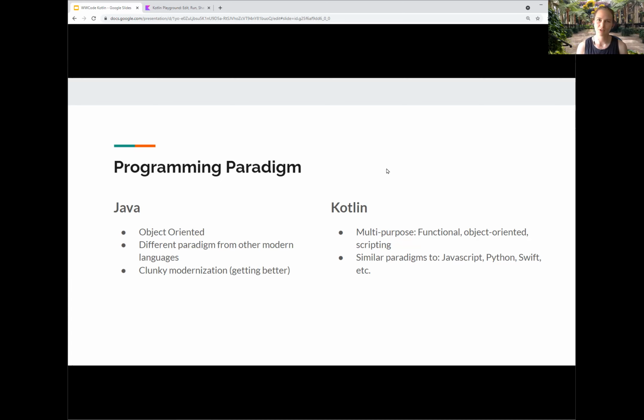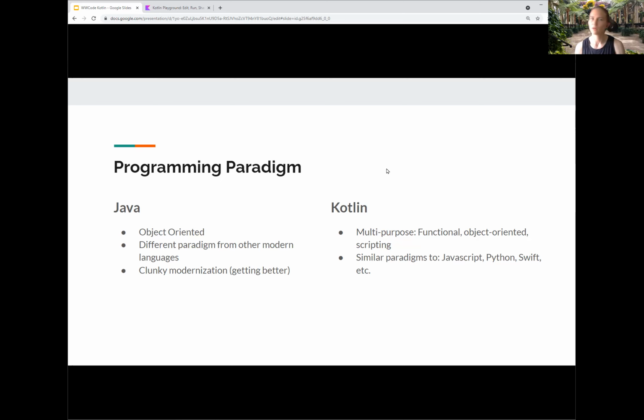So in some ways, traditional Java is different from what you might see in JavaScript, Python, and Swift, which can be a problem if you have a multi-language code base. Or if you are building backend in Java and your front end is in JavaScript, there can be some gotchas, and it can be hard to ramp up to that.